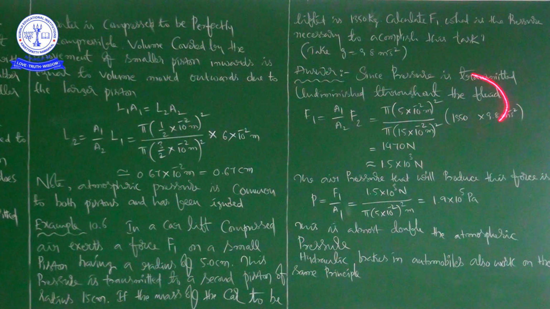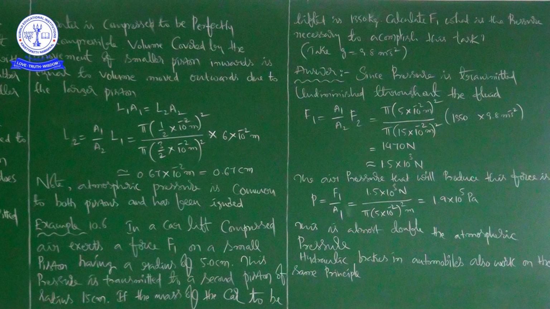So what is the output of this calculation? 1350 into 9.8 divided by 9 will give us 1470 newtons.